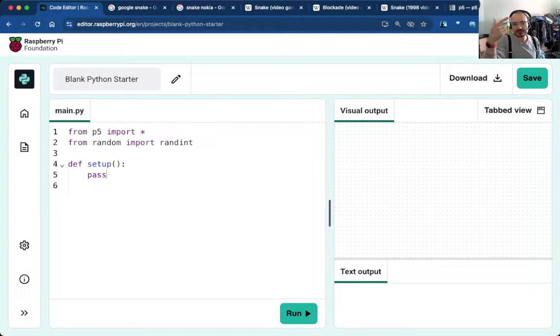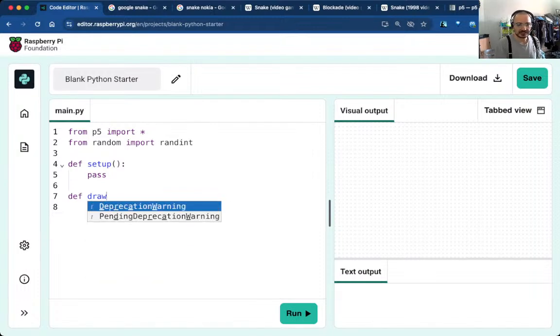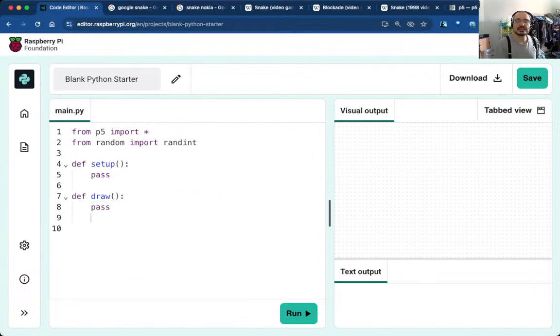This is how we call a processing program, a sketch, to set up. I'm already disliking the 4-tab indent, but that's Raspberry Pi Code Editor. Raspberry Pi Code Editor does P5 straight out of your browser, with caveats we'll discover in a second. And draw is the function that will be called every frame.